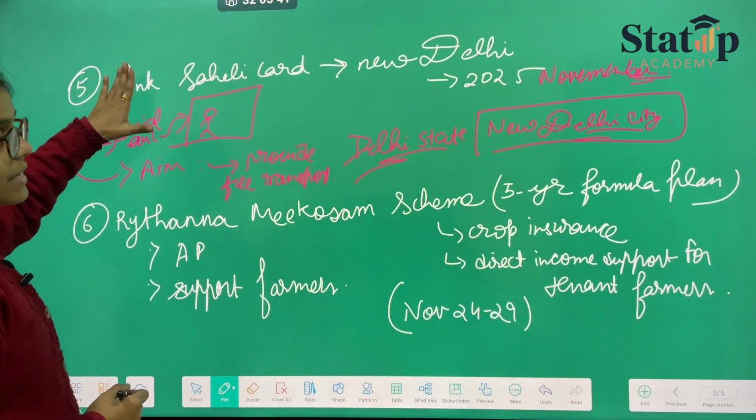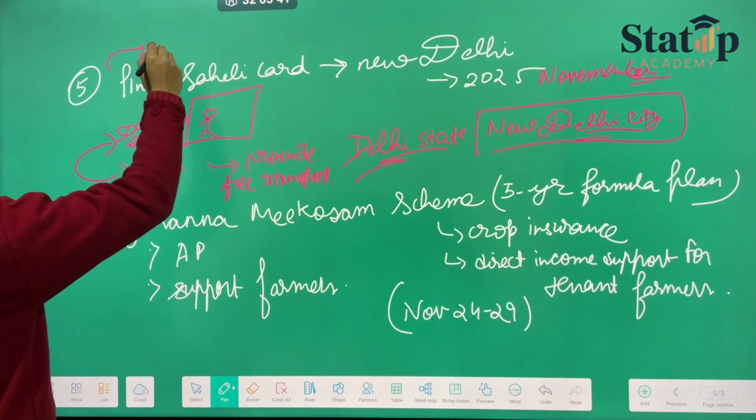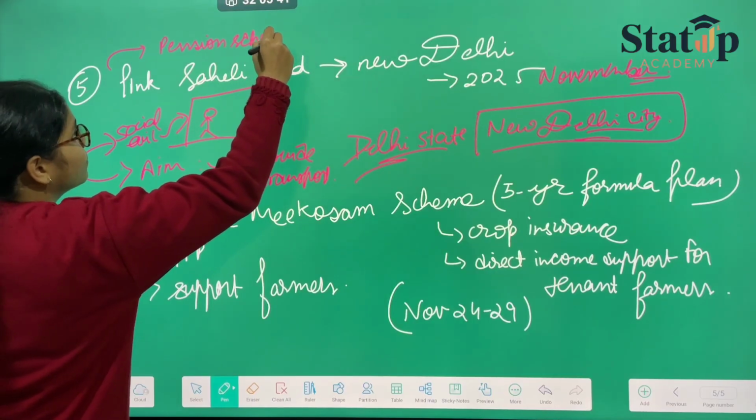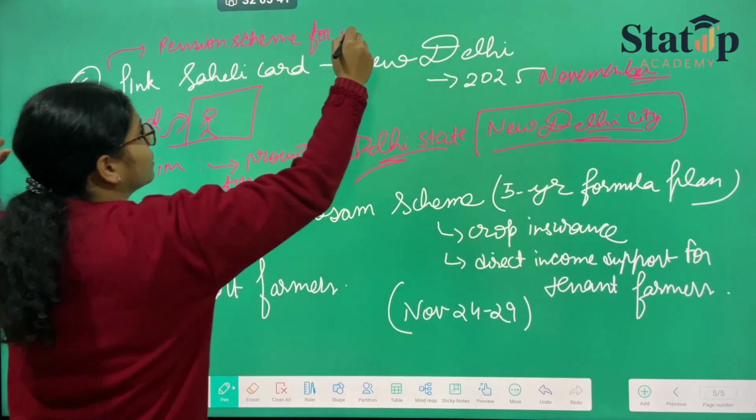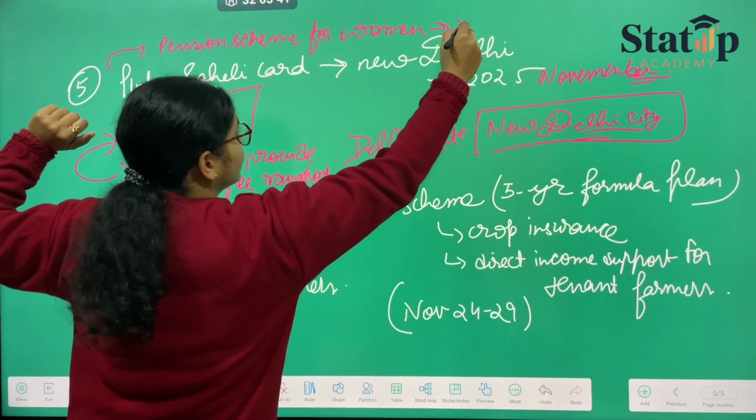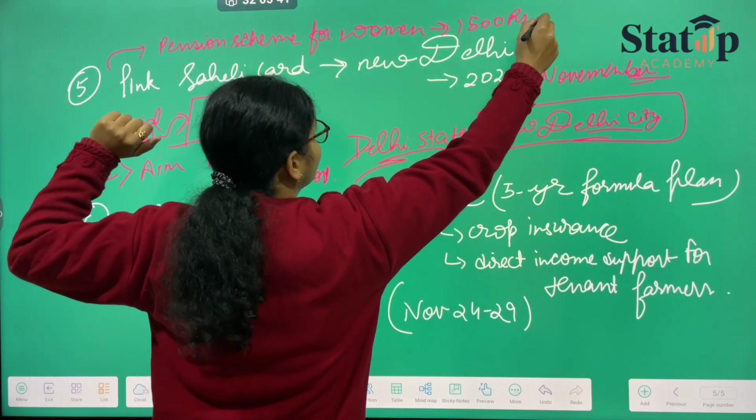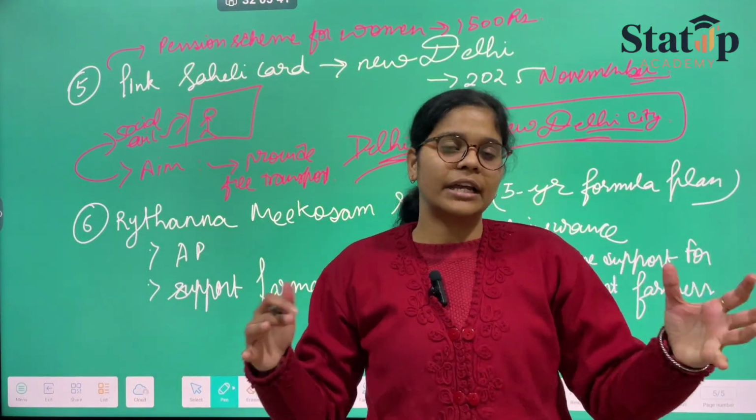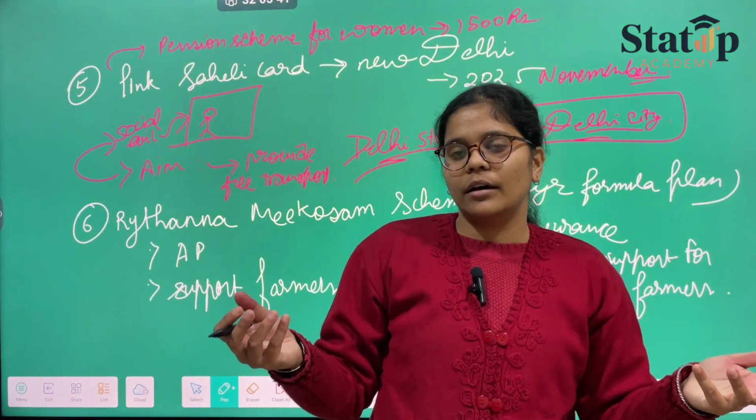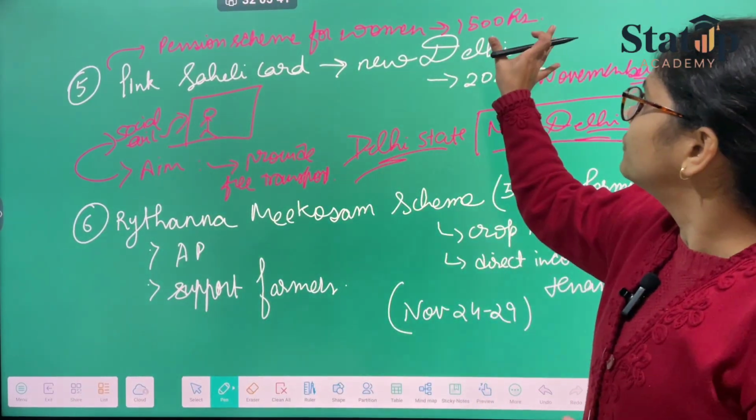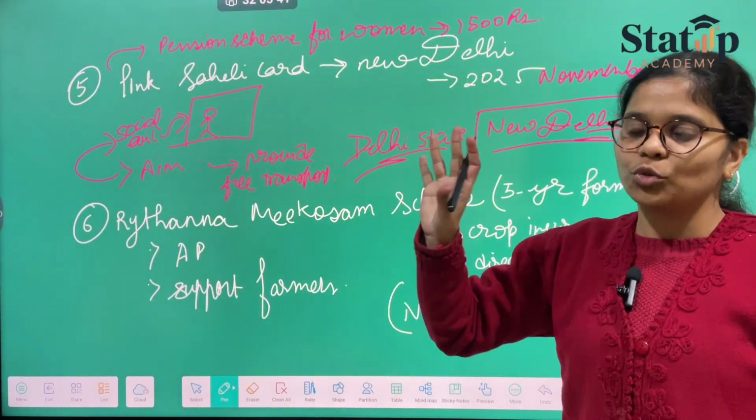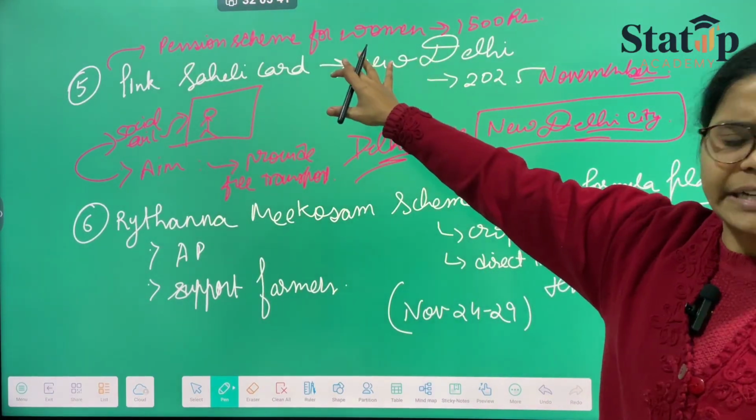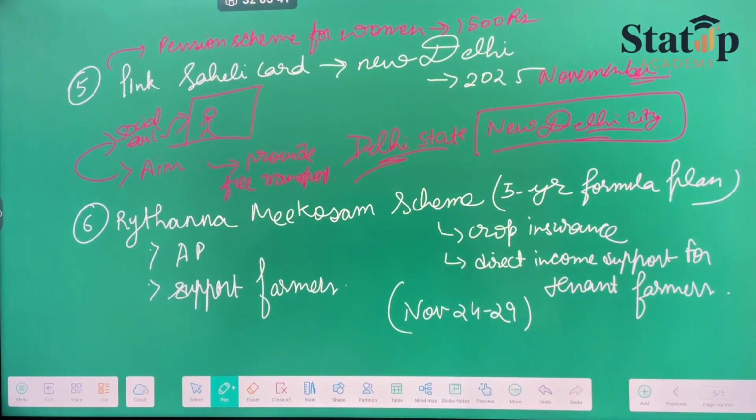Along with this Pink Saheli card, there is also one scheme which provides a pension scheme for women. The amount is 1500 rupees, but 1500 rupees will be provided every month to those women who are neither working nor getting any income from anywhere. So 1500 rupees will be given to those women by the government itself. These things work only in Delhi. So we can move on to the next scheme.